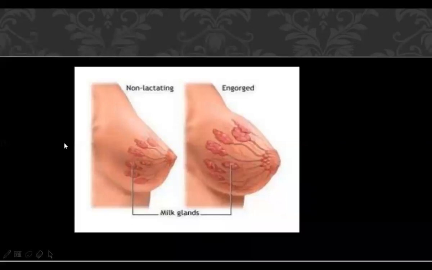So breast engorgement is there. See, this is what is happening. This is the non-lactating breast, which is how the milk glands look, and this is the engorged one. See the size of this. This one is normal, so this one is engorged. That is what we are seeing. That may be the problem after the delivery.